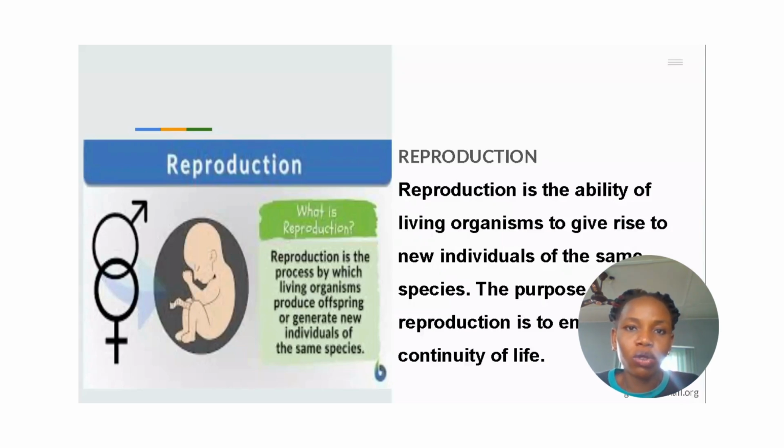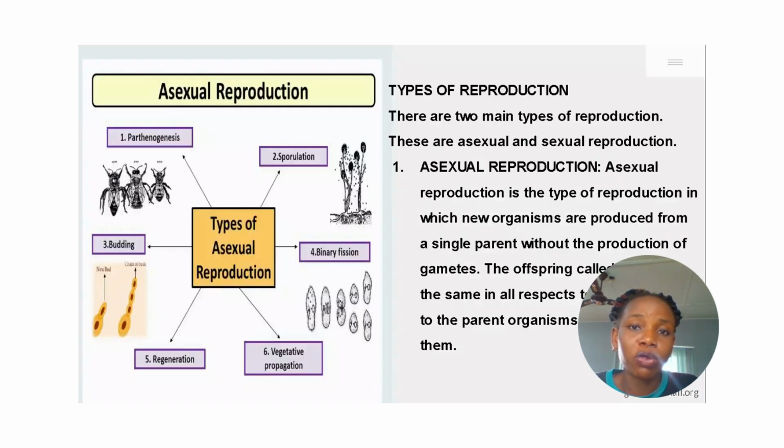Now, what is reproduction? Reproduction is just the ability of living organisms to give rise to new individuals of the same species. The purpose of reproduction is just to ensure the continuity of life, to ensure that life continues. The same organism can give rise to another organism that looks like it or a little bit different from it. Now, let's cover the types of reproduction.